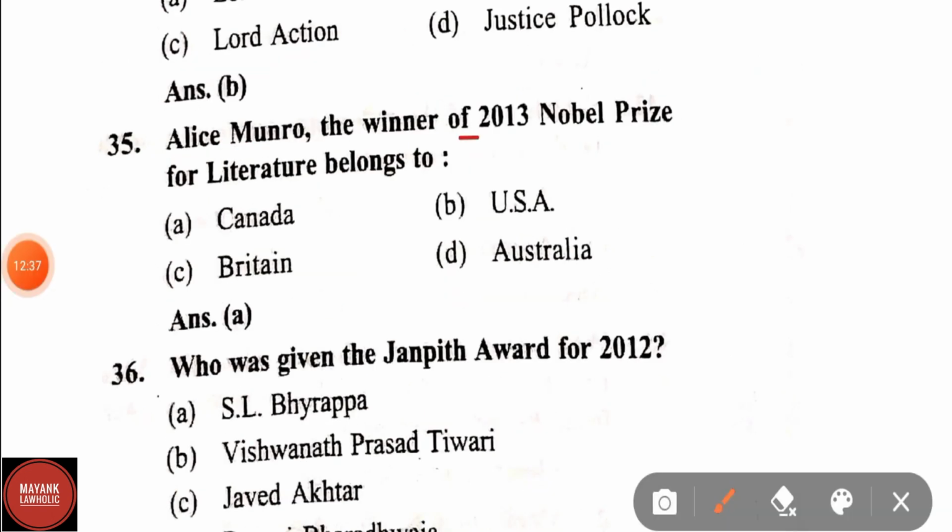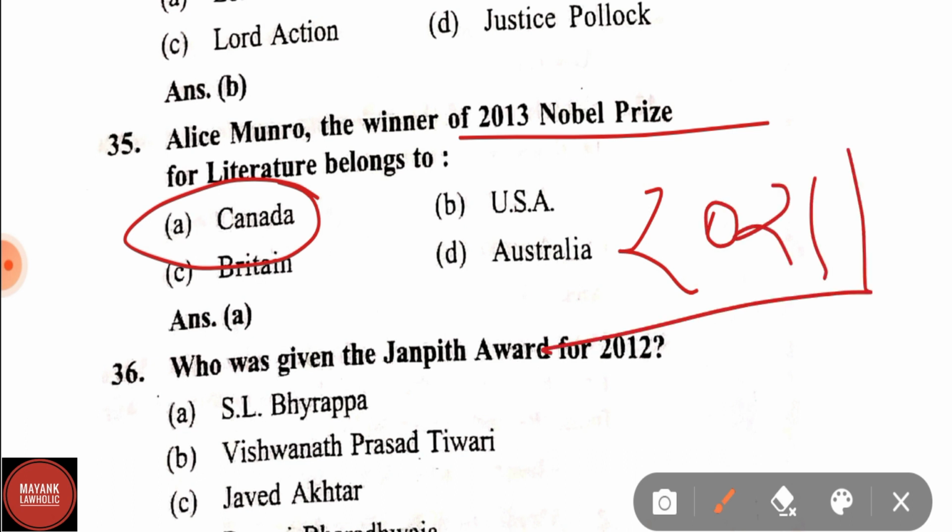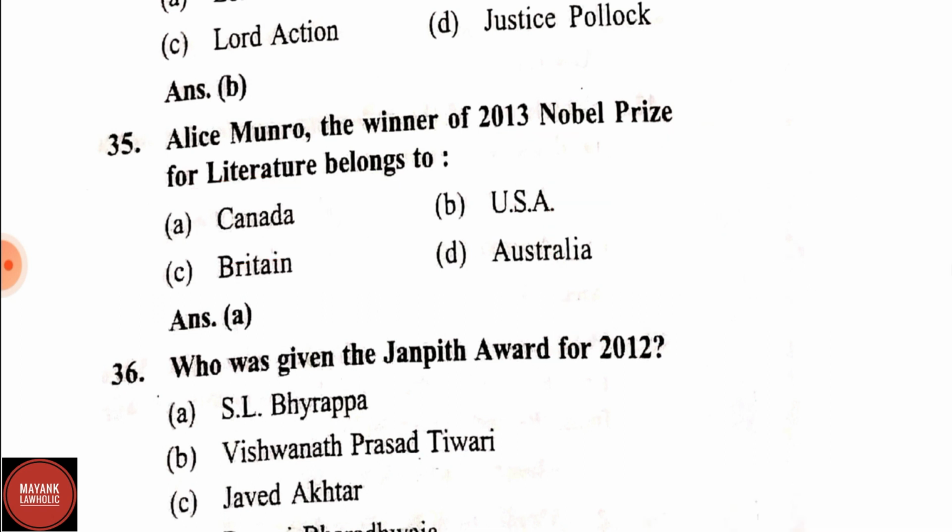Alice Munro, the winner of the 2013 Nobel Prize in Literature, belongs to Canada. As per the current context, in 2021, the Nobel Prize for Literature was given to Abdulrazak Gurnah, the Tanzanian novelist, who was awarded for his uncompromising and compassionate penetration of the effects of colonialism and the fate of the refugee in the gulf between cultures and continents.